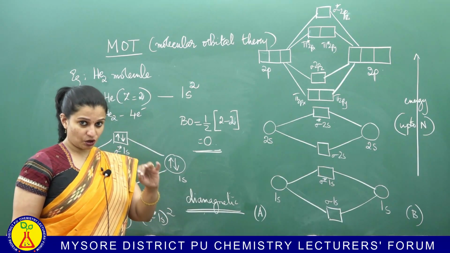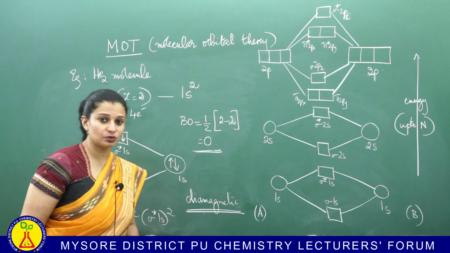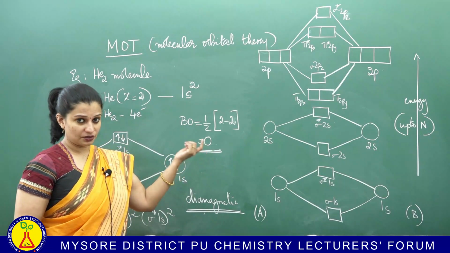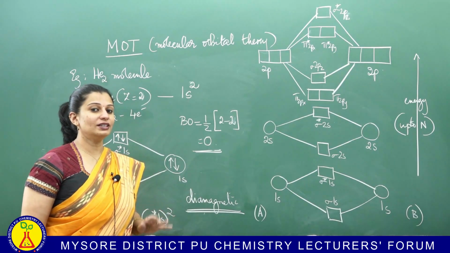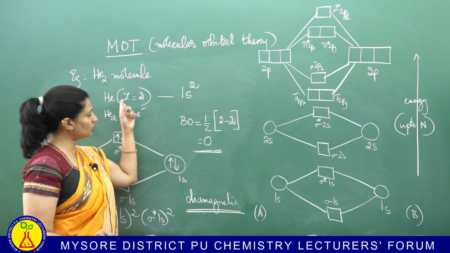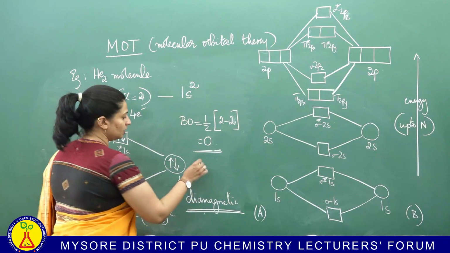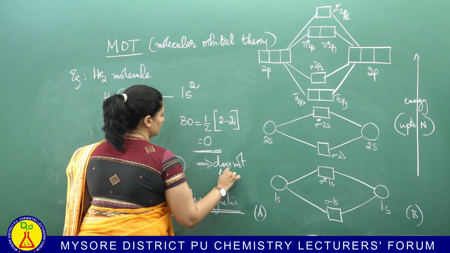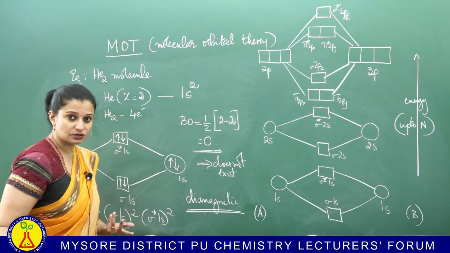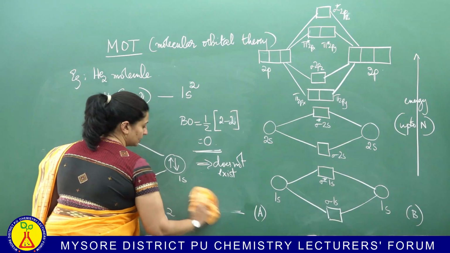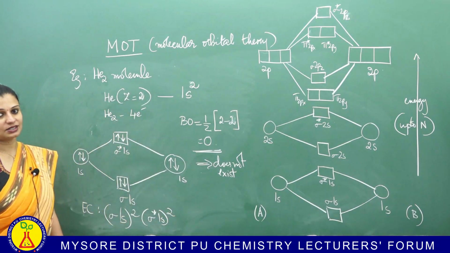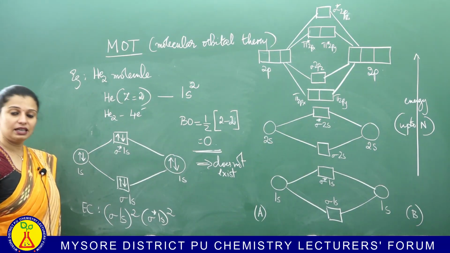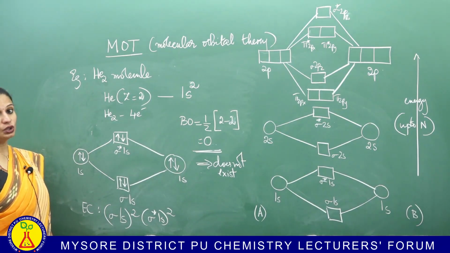So, does the He2 molecule exist? No. And how do you prove it? You prove it by showing that the bond order is 0. So, a bond order of 0 means that the molecule does not exist. So, the helium molecule gets a bond order of 0, which implies it does not exist. When it does not exist, there is no point in us mentioning the magnetic behavior. Let us just conclude that it does not exist. So, this is your second example, the helium molecule, which is the He2 molecule.